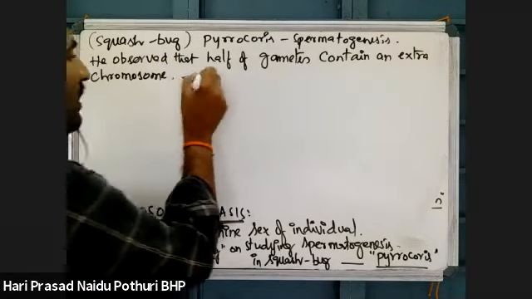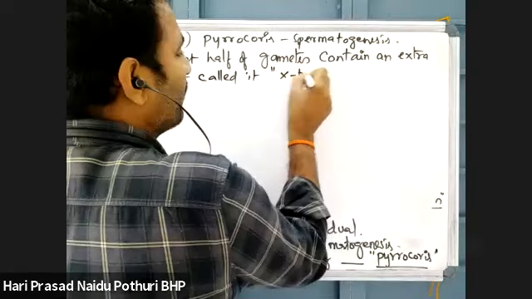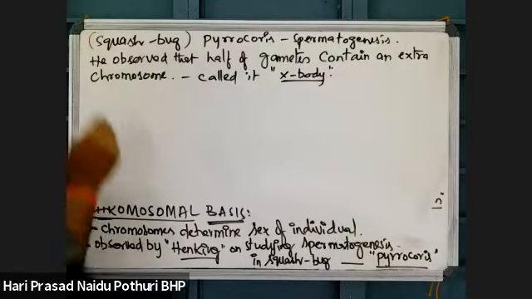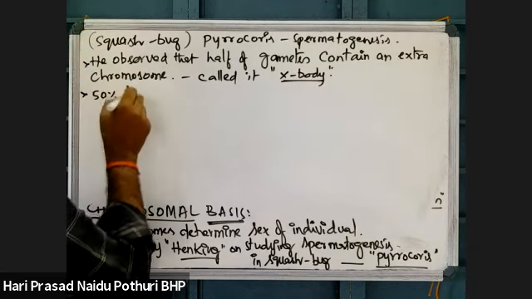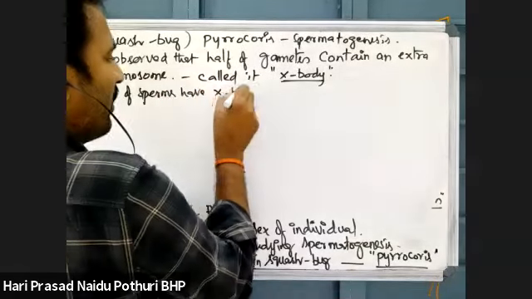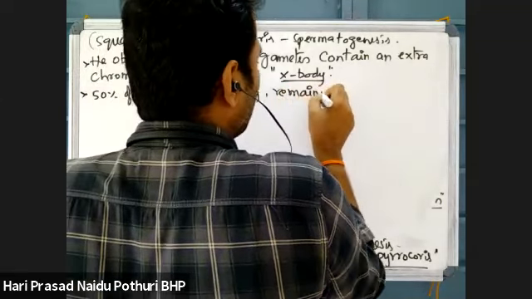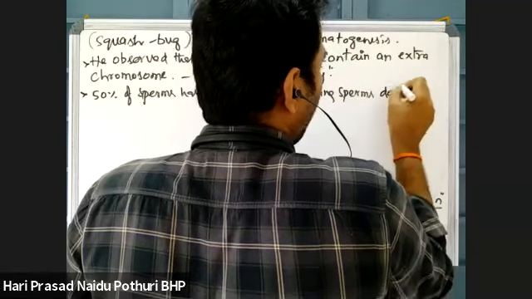Okay, and he called that the X body. That extra chromosome present here was named the X body. According to this, 50% of sperms have the X body and the remaining sperms don't have it.